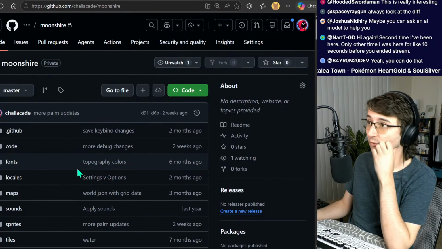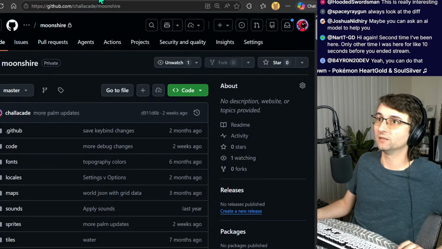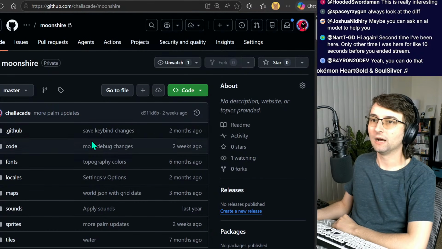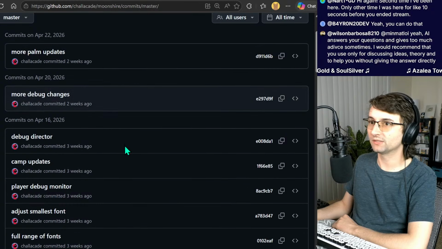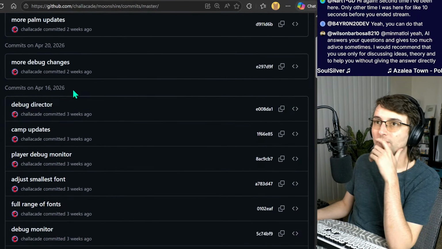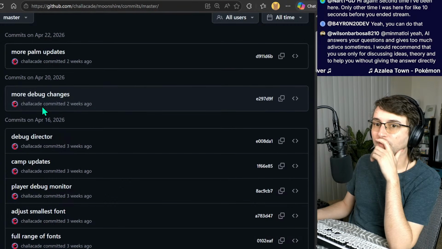This is private, by the way. This game is not open source completely. The Legend of Luo repo is. But I can go over to my commits. It's been a bit since I committed. I've been working on other stuff. More Palm updates.